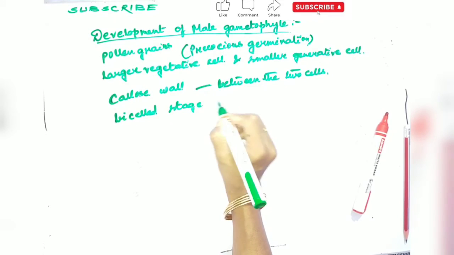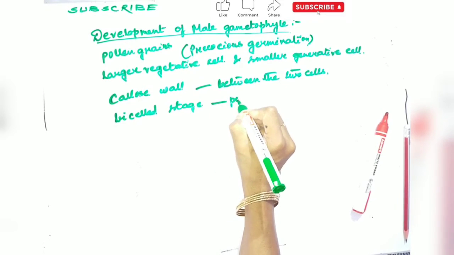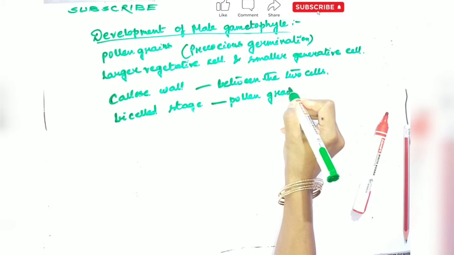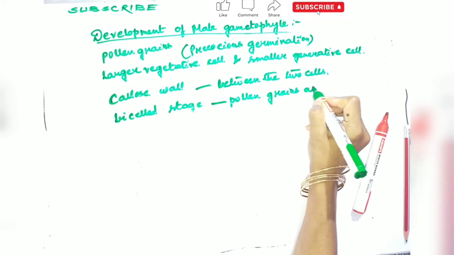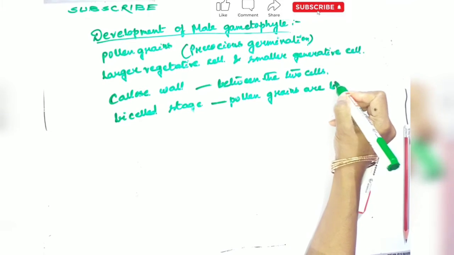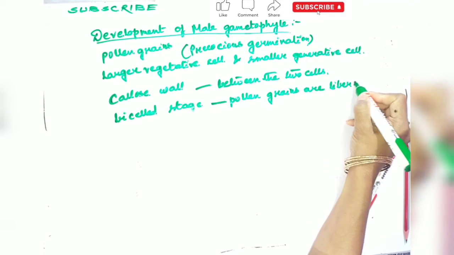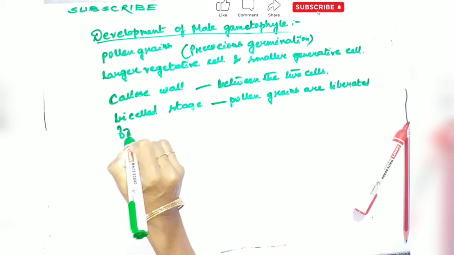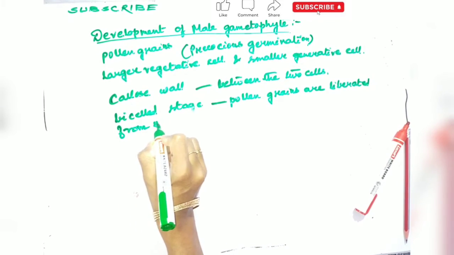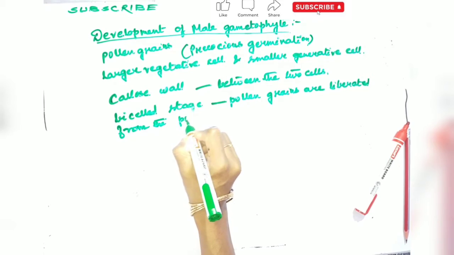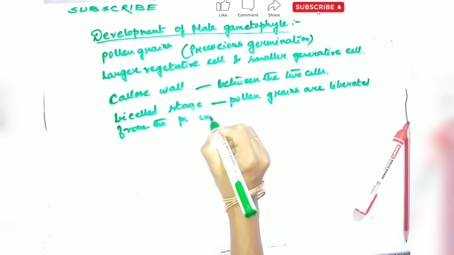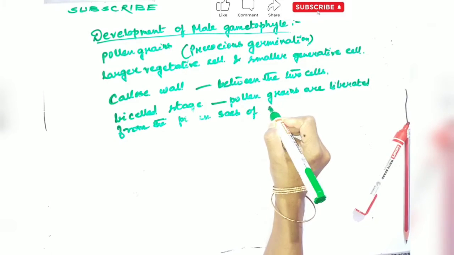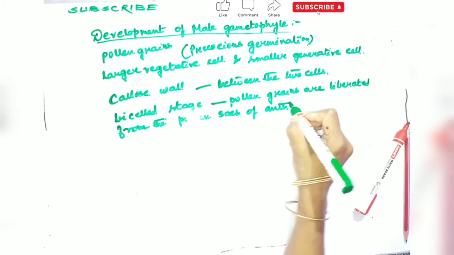The pollen grains are liberated from the pollen sac of the anther lobes.